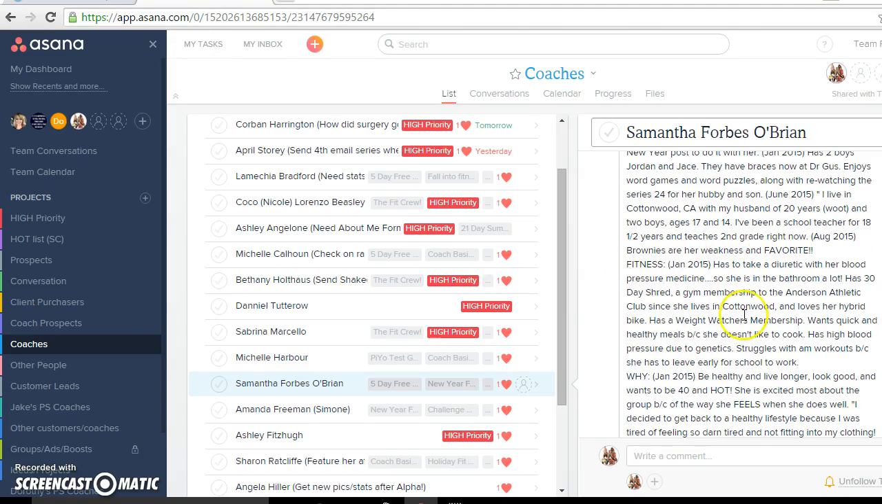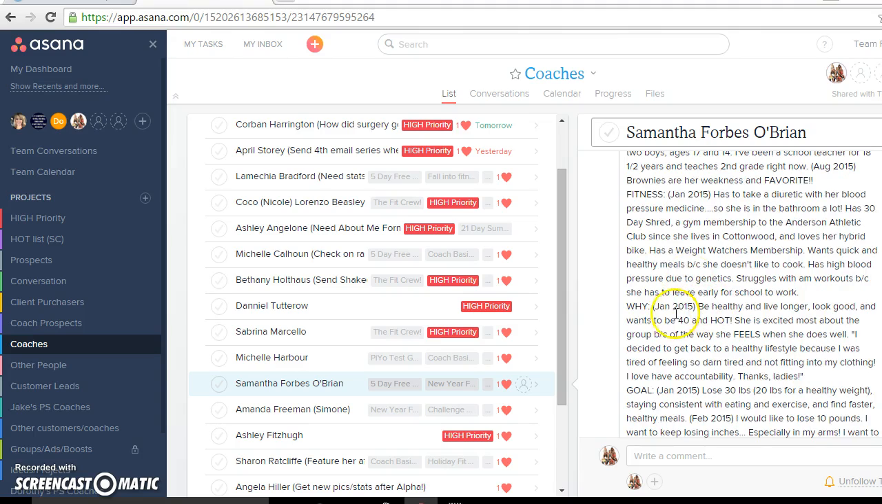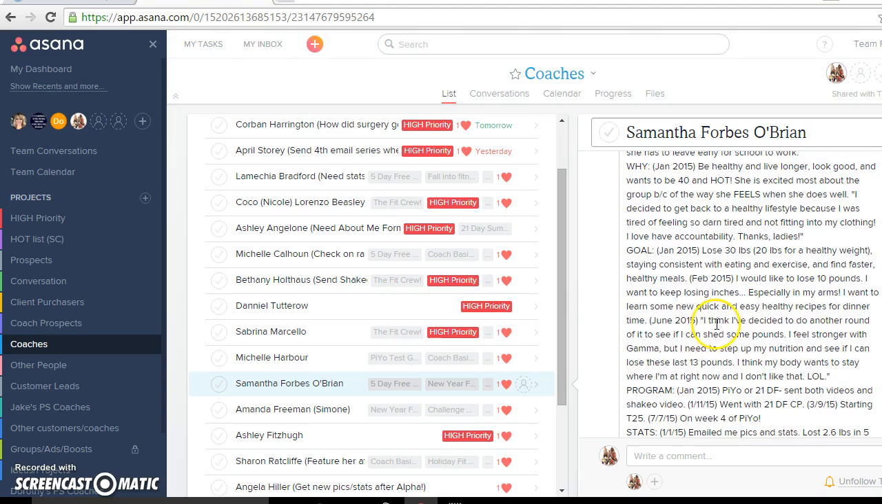Then once we get into fitness, I have a whole section for their background, if they're allergic to anything, if they've ever had a trainer before, what they like, what they don't like. Then I have the why, and you can see in parentheses I have dates for everything, so I update them at different times. This is for why she wants to join my challenge group, or why she wants to coach. That's where I put that information.